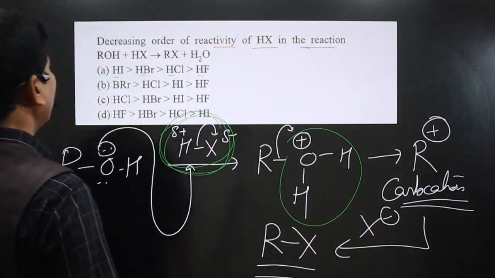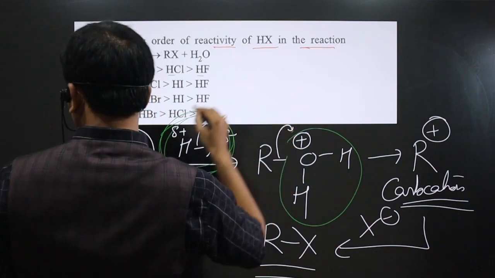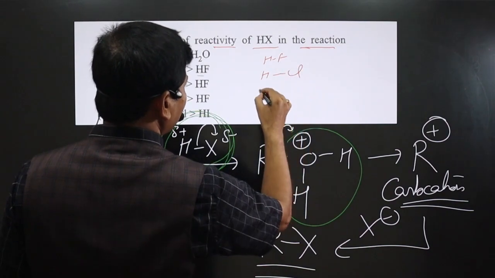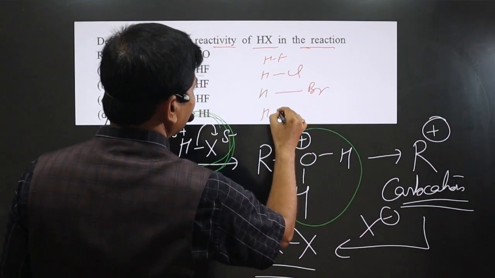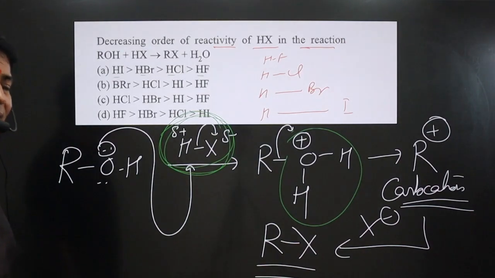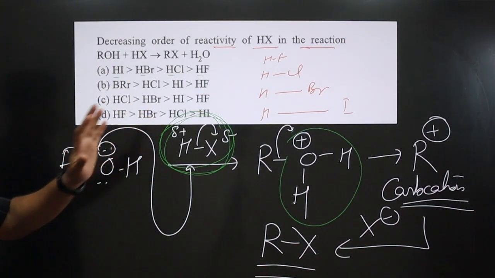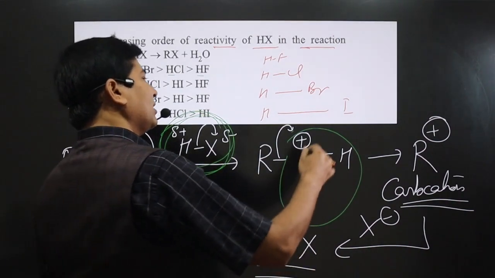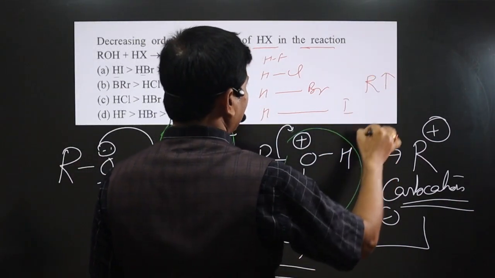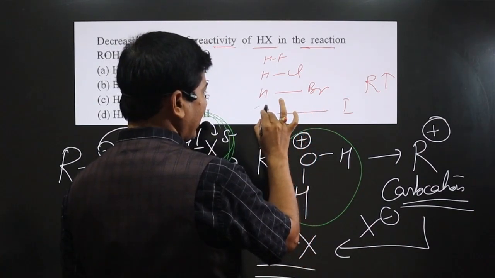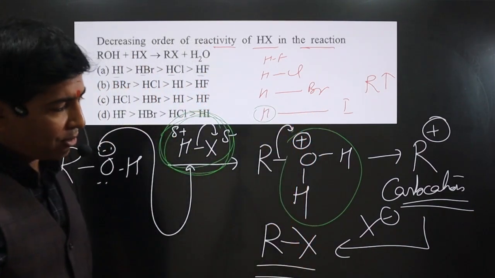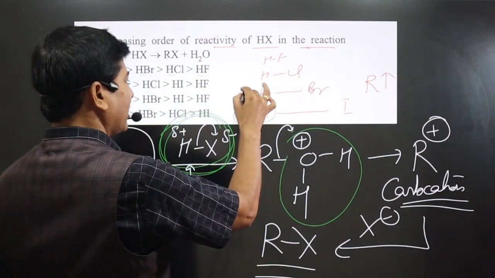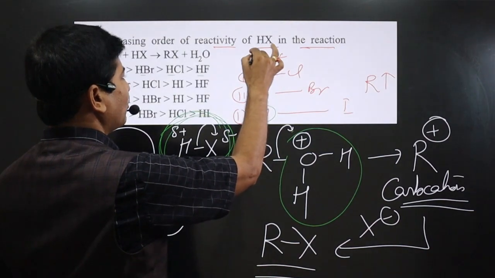Because if we talk about HF, the HF bond length is very small. Then we have HCl, it goes like this. Then we have HBr. Then it is HI. You can see as the size of halogen increases, the bond length also increases. Then as the bond length increases, reactivity increases. So in this case, hydrogen can easily be removed from hydrogen iodide in comparison to any other halide. So first reactive is this one, then second one, then third one, and this is the fourth one.